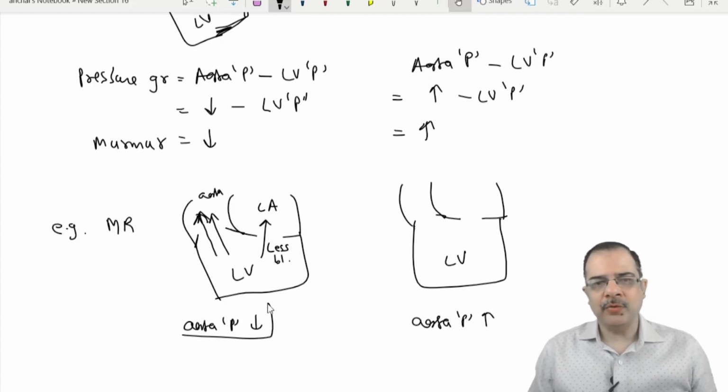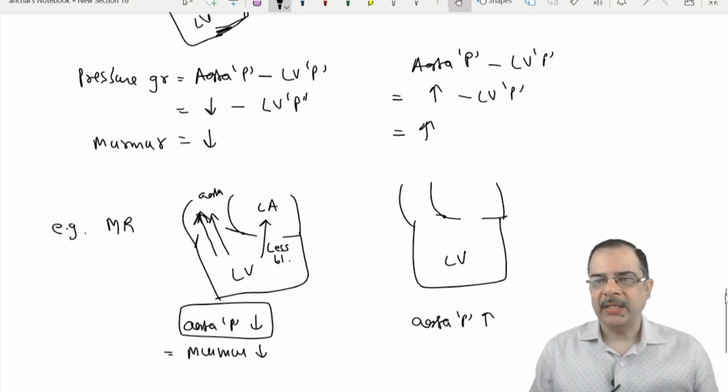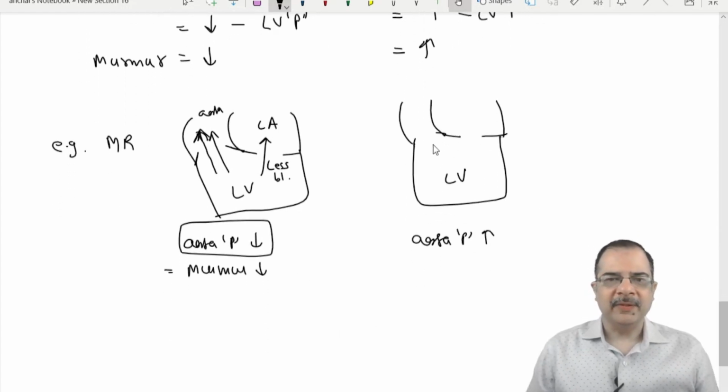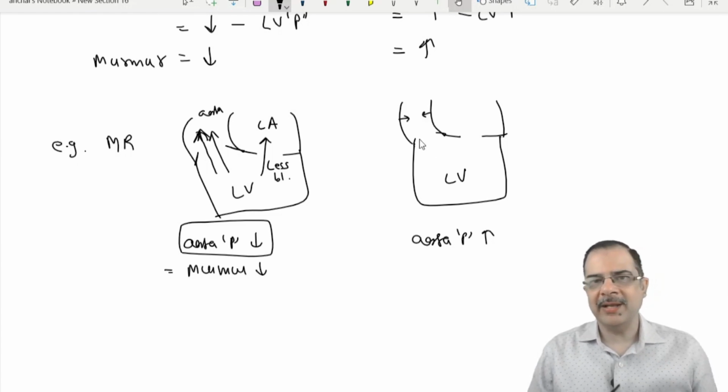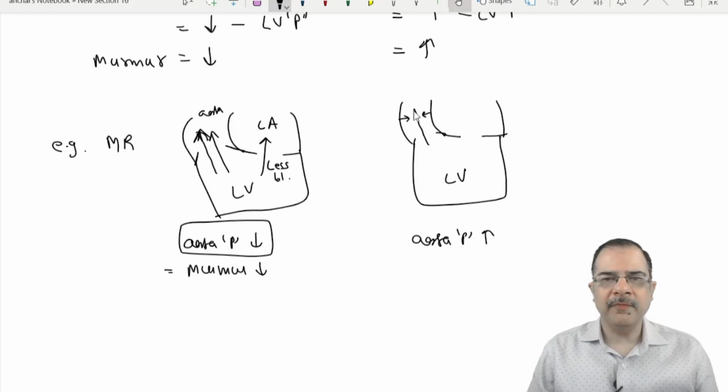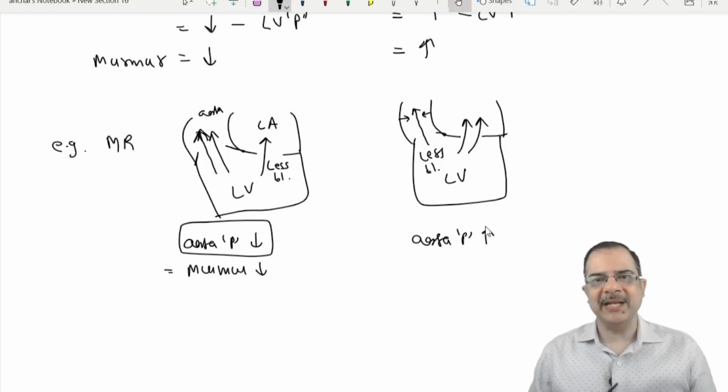So whenever aorta pressure is reduced, the MR murmur will reduce. Similarly, if you compress the aorta, you are increasing the aorta resistance, so less blood flows into the aorta, and obviously more blood will go to the regurgitant side, so the murmur will increase.